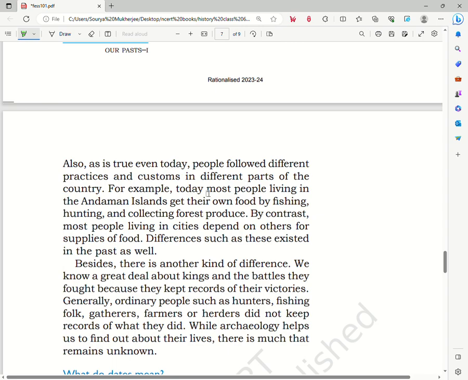For example, today most people living in the Andaman Islands get their food by fishing, hunting and collecting forest produce. By contrast, people living in the cities depend on others for supply of food. Differences such as these existed in the past as well. So we see that different people that live in different areas, such as the Andaman Islands, or let's say a group of people who are living in the cities, get their food from different sources.